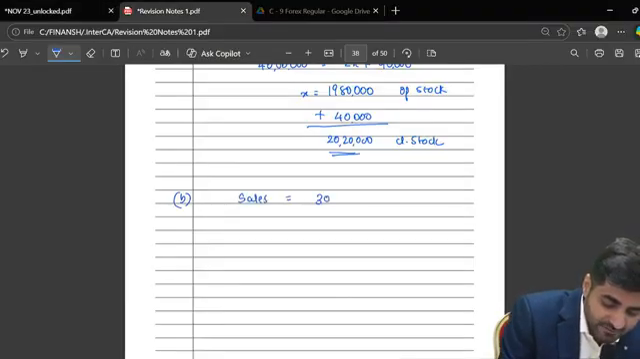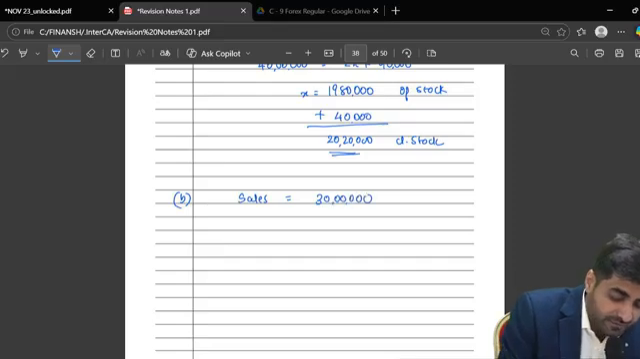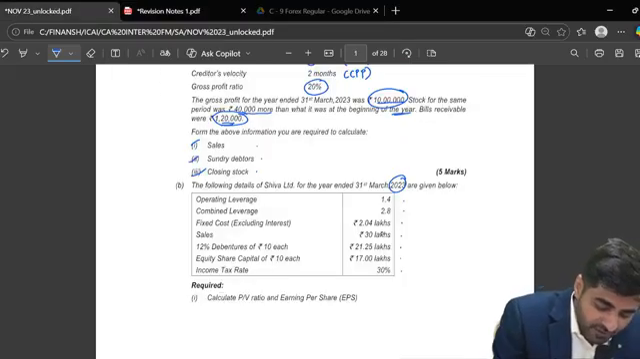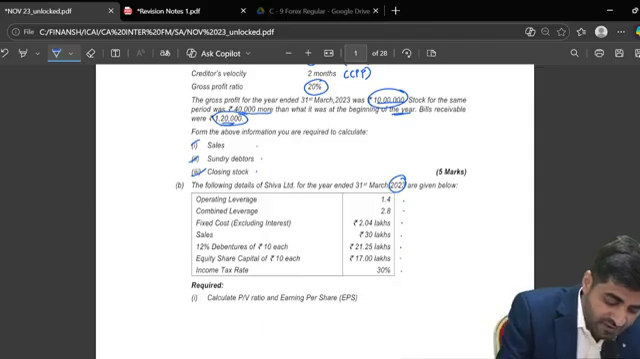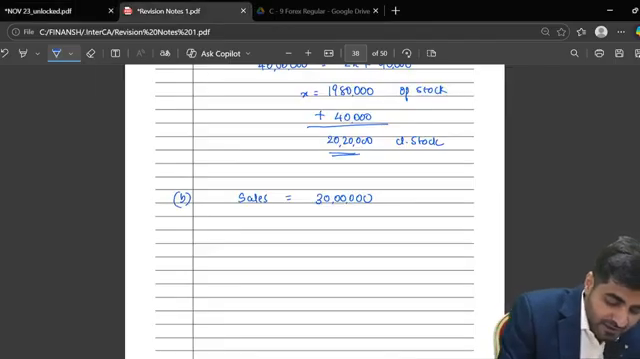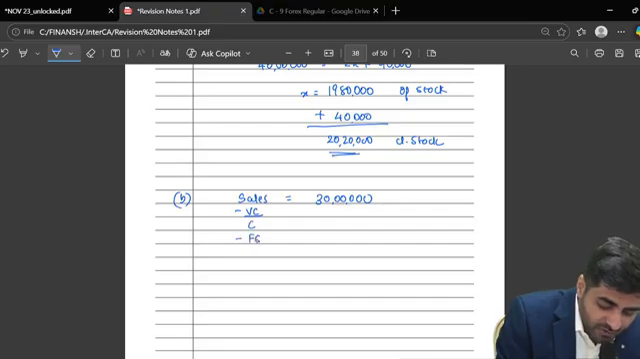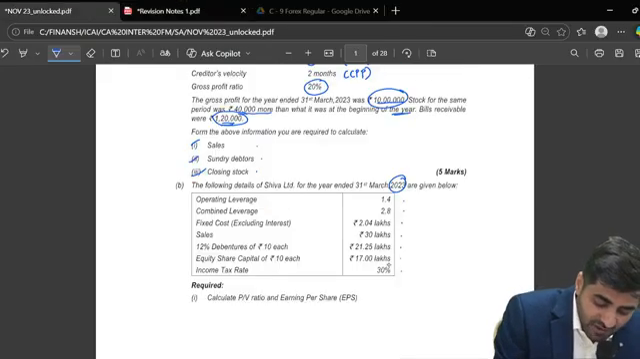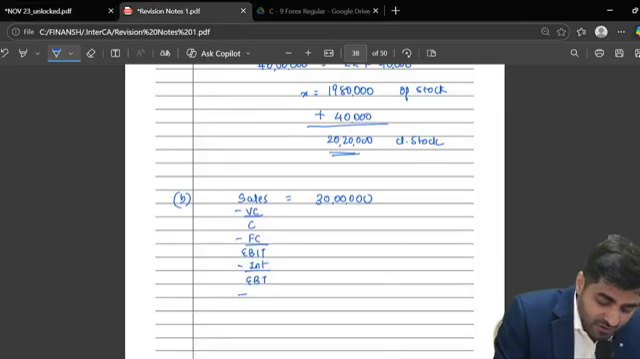30 lakhs. Okay. And then they have told you that your fixed cost is given to you. So first, let me prepare sales minus variable cost. What do you get? Contribution minus fixed cost. What do you get? EBIT minus interest. What do you get? EBT. And do you have any tax rate? What's the tax rate? 30%. So I'll subtract tax at the rate of 30%. What will I get, beta?